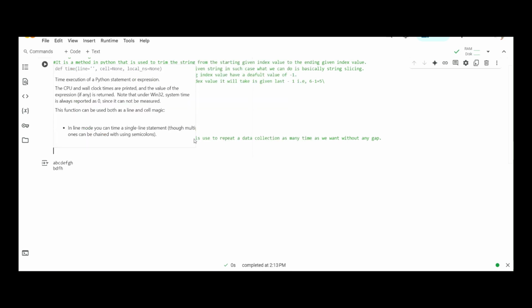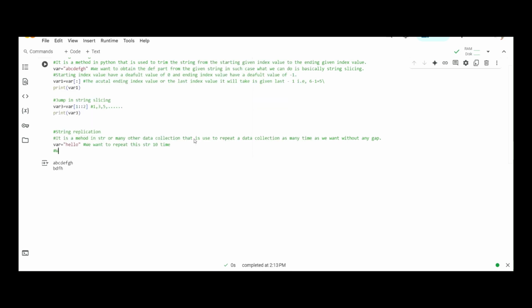And here, to replicate a string or any other data collection, we will use the multiplication operator from the arithmetic operators.